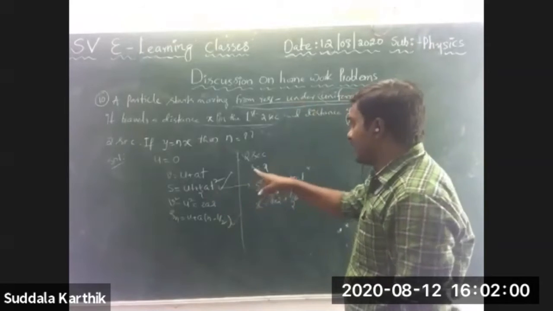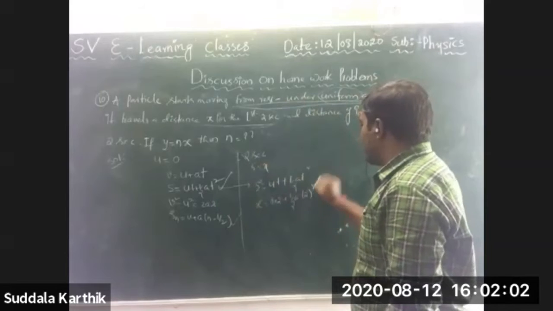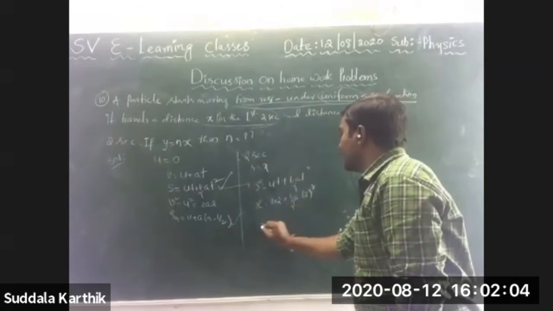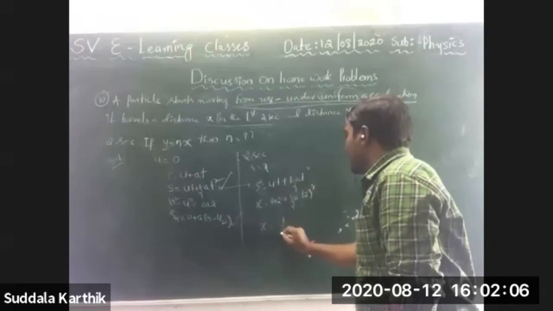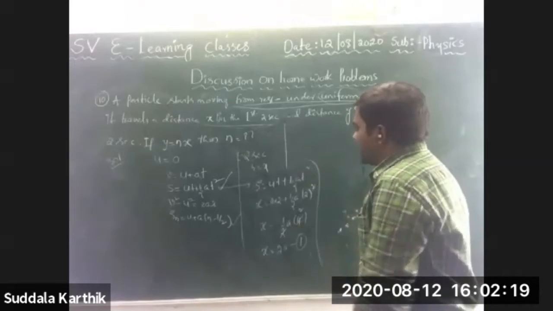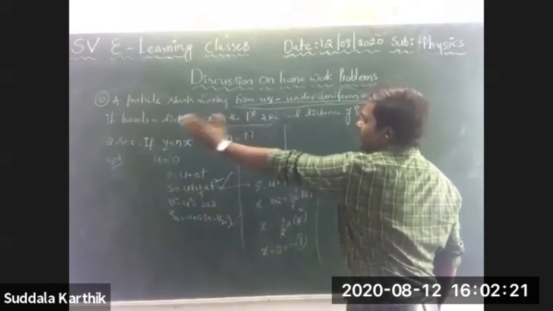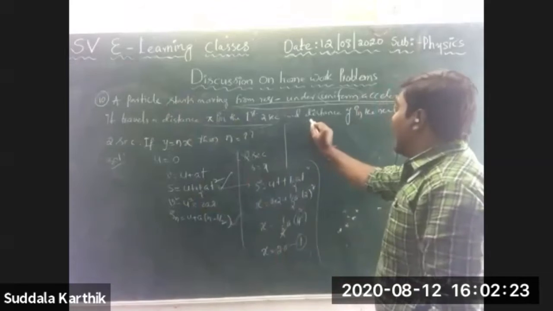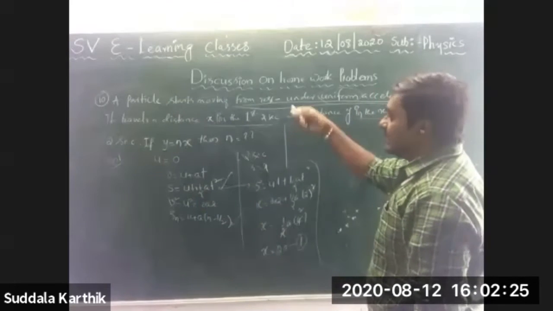T is how much, Nana? 2 seconds whole square. So x is equal to 1 by 2 into a into 4. 2 ones are 2, 2 twos are 4, so x is equal to 2a. Just let it be equation number 1. Right, Nana? Now after that, this part is over. Next, and the distance y in the next 2 seconds.